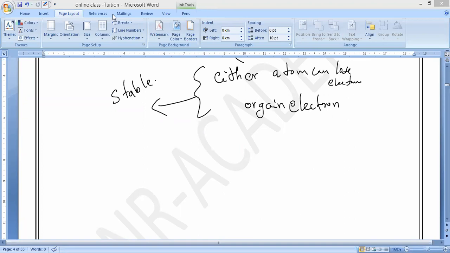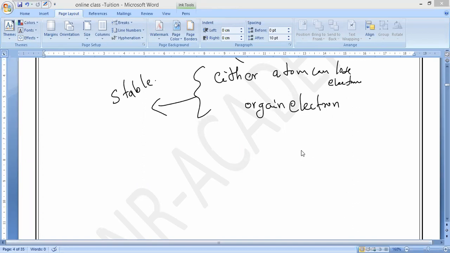They get that unreactive nature because of the stable electronic configuration at which shell? The valence shell, the outermost shell. Is it okay, everybody? That is clear, guys.